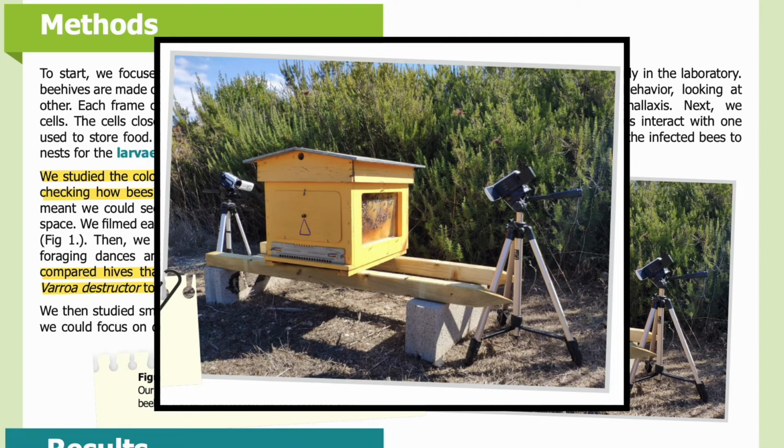Here in Figure 1, you can see our experimental setup. We used cameras to film the beehive so we could analyze the bee behavior later. You can see the beehive in the center of the photo in yellow, and there are two cameras, one at the very left and one at the very right of the photo, which are positioned to record any behavior from the bees in the beehive.